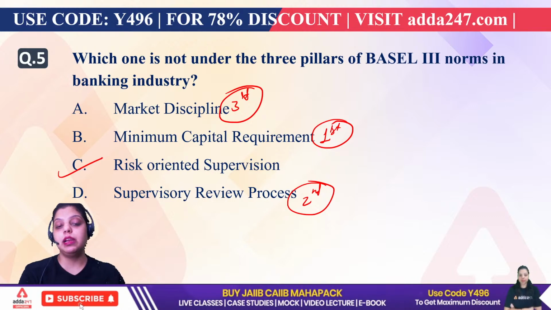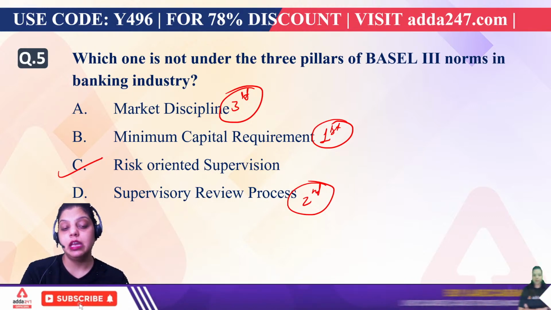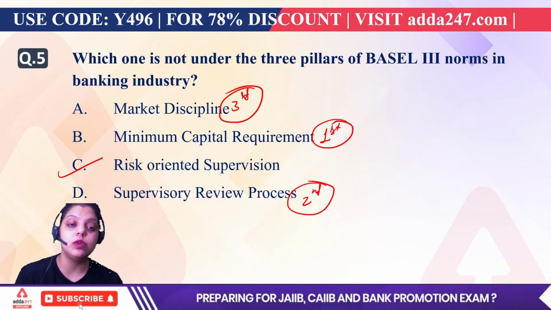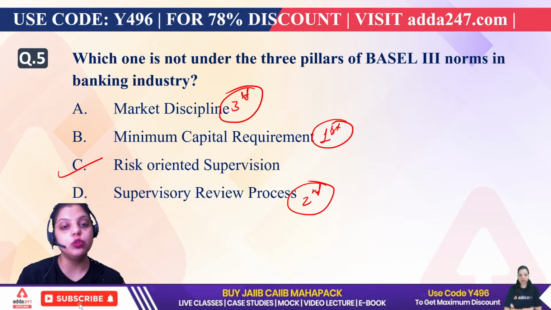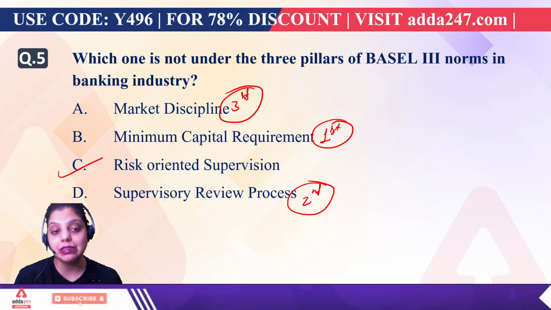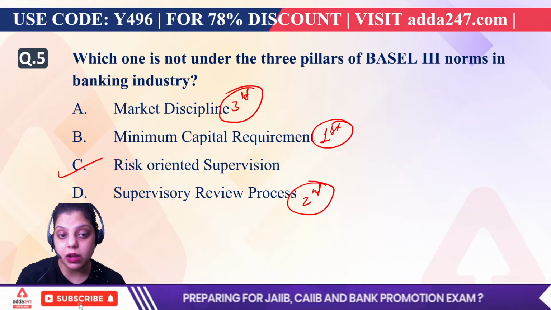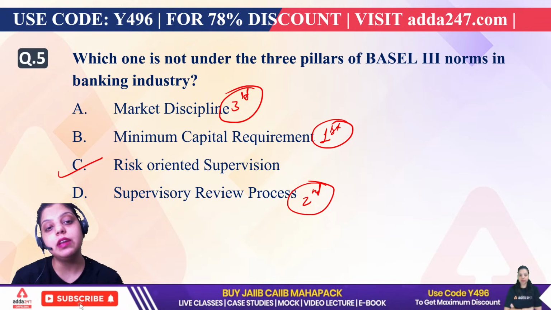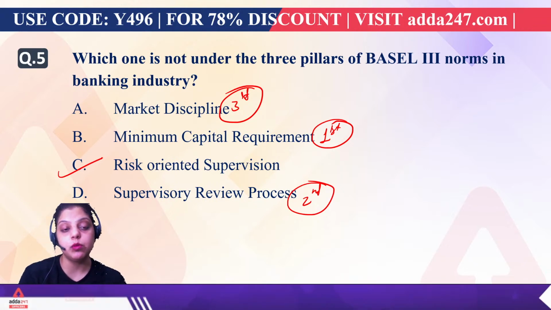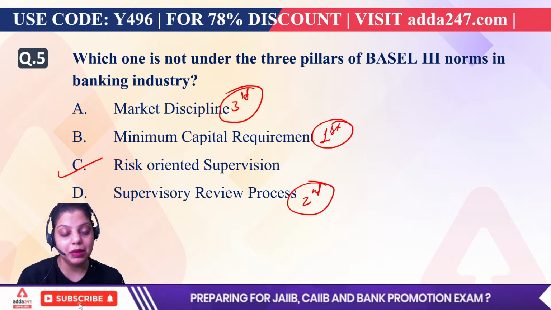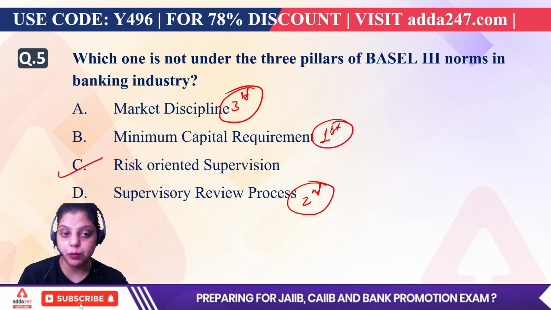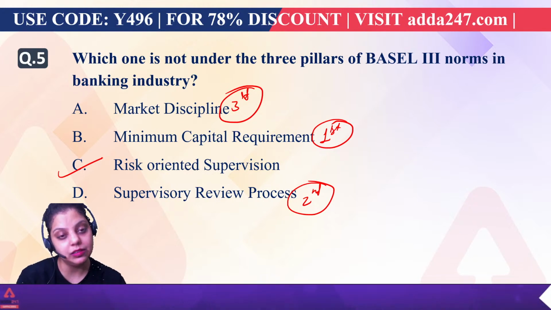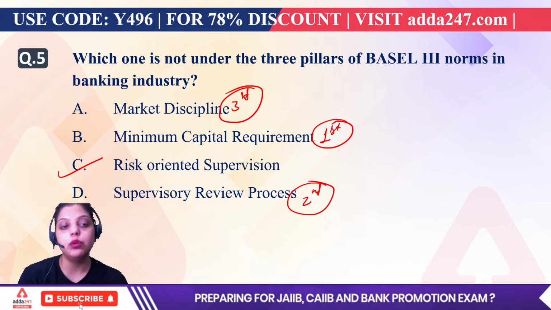So the first pillar, minimum capital requirement, shows the requirement to maintain a minimum capital under the capital adequacy ratio or capital to risk weighted asset ratio. Second is the supervisory review process. It represents that the central bank of the country should review their regulated entities. Then we have market discipline, which makes the banks disclose information regarding risk management, the risk exposure of the banks, etc. So these are the three pillars of Basel III.